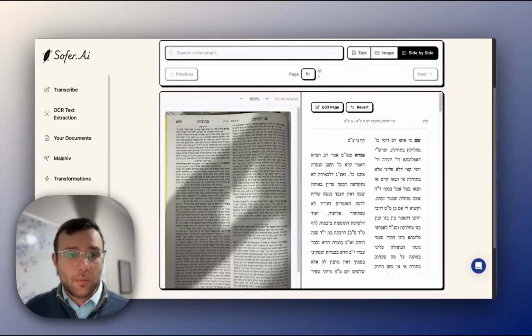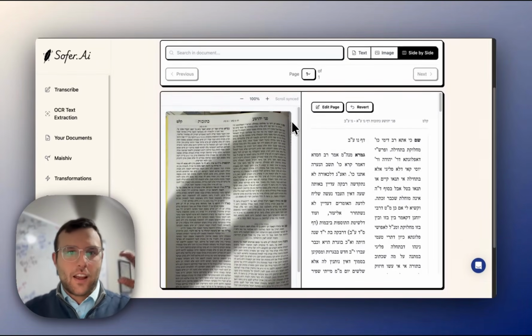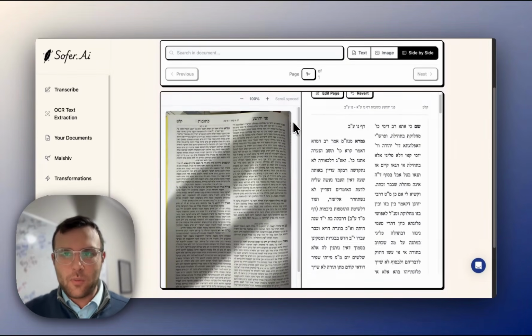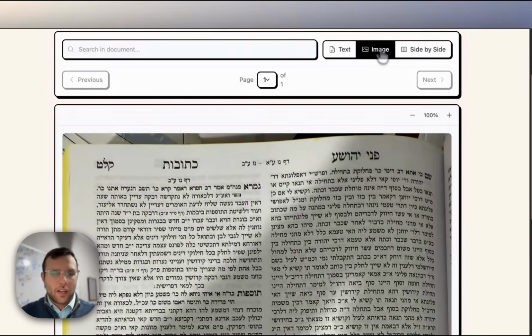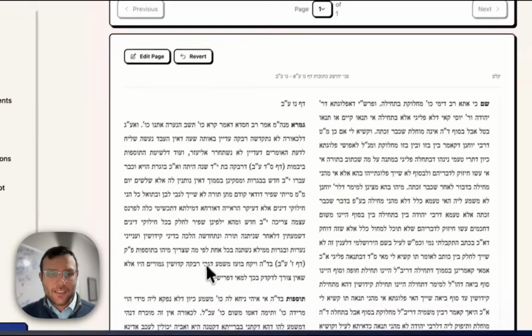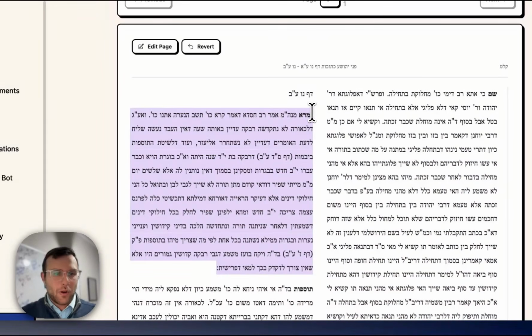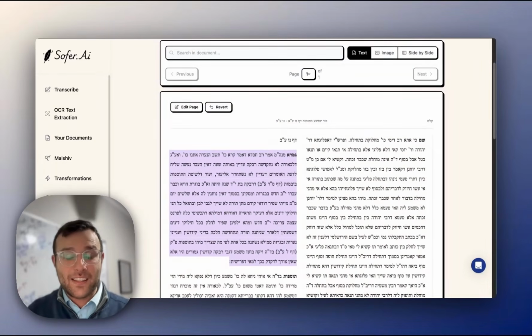The first one is if you want to make a Makoro sheet and give pieces of text from certain Sfarim, you could take a picture of the Sefer, get the text, copy and paste it, and then put it on the Makoro sheet. The second one, which I think is really, really fantastic, is you could upload a full PDF